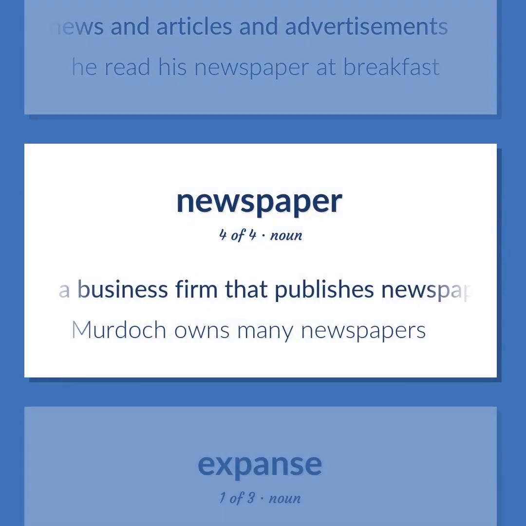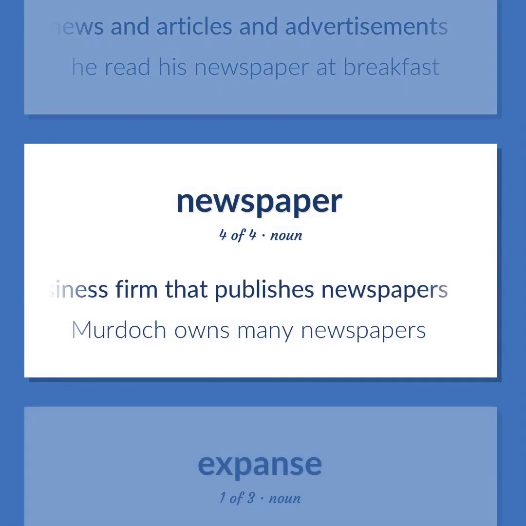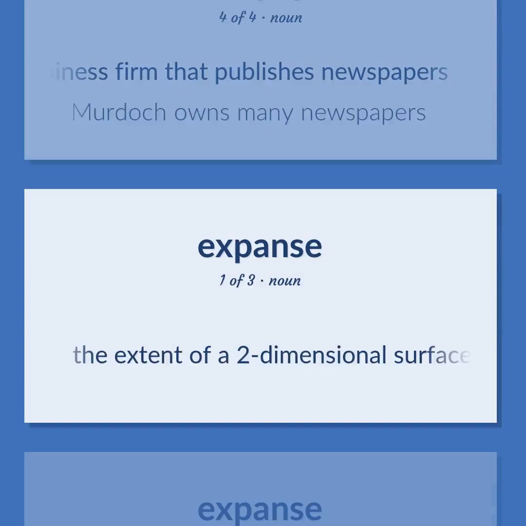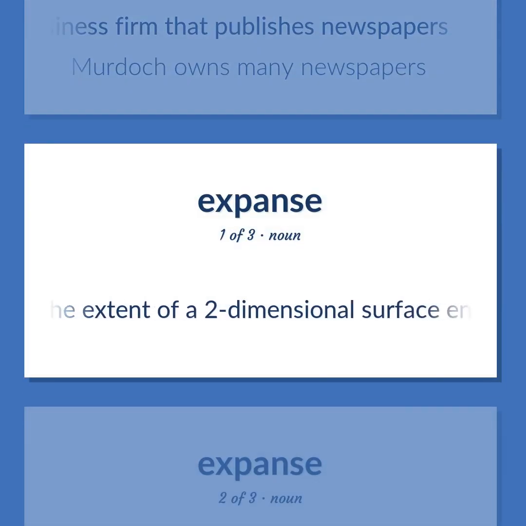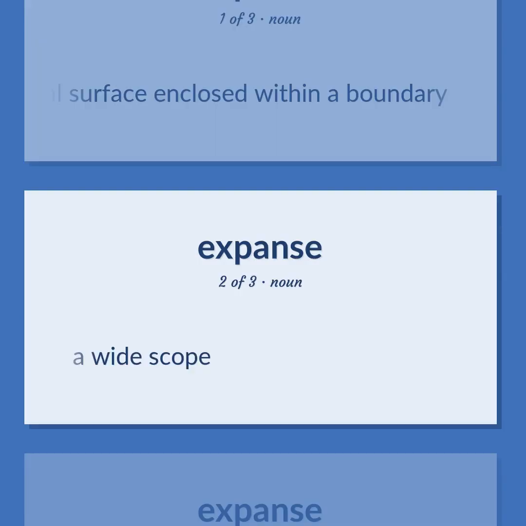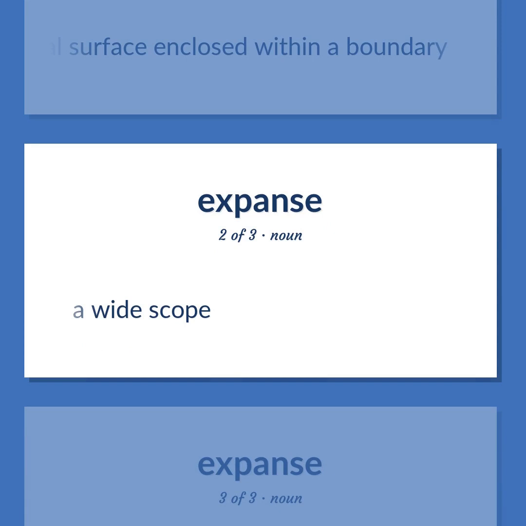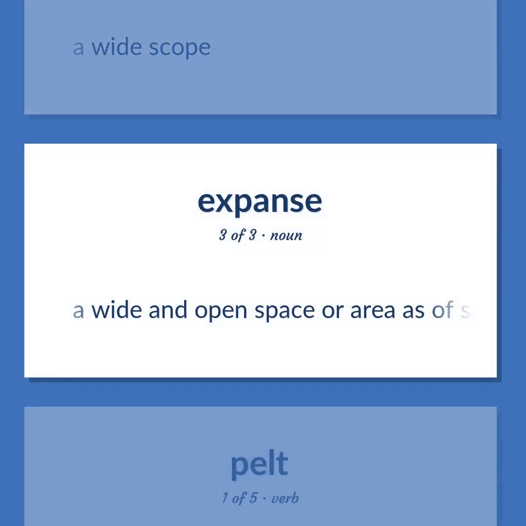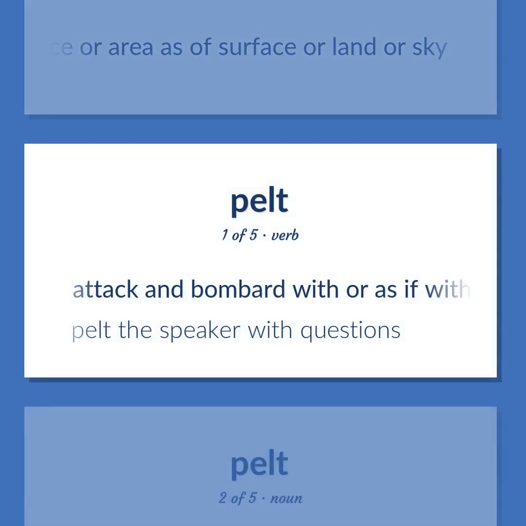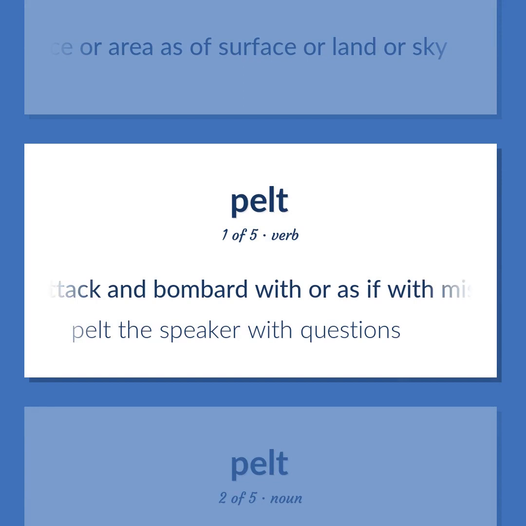A business firm that publishes newspapers. Murdoch owns many newspapers. The extent of a two-dimensional surface enclosed within a boundary. A wide scope. A wide and open space or area as of surface or land or sky. Attack and bombard with or as if with missiles. Pelt the speaker with questions.